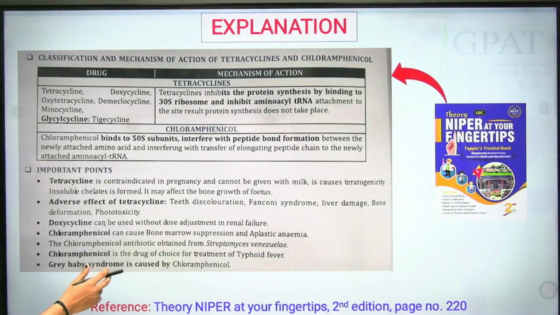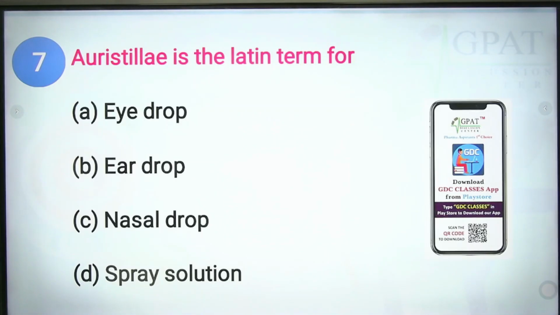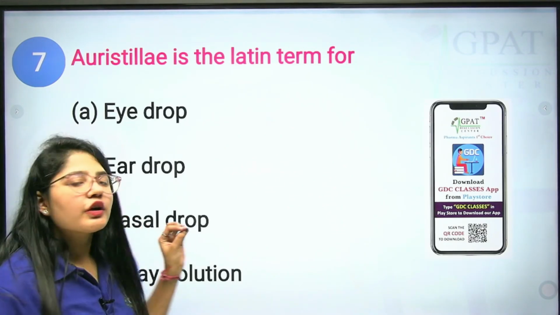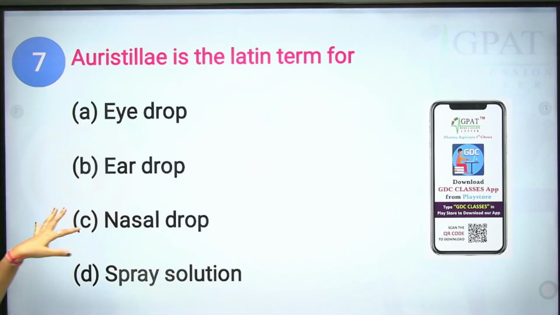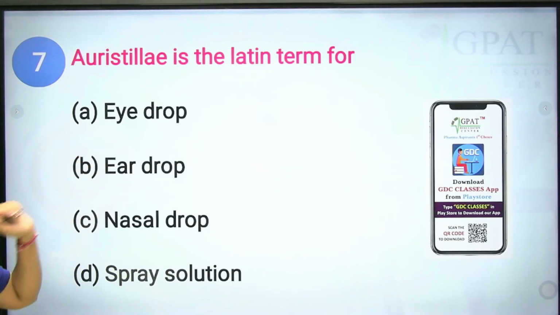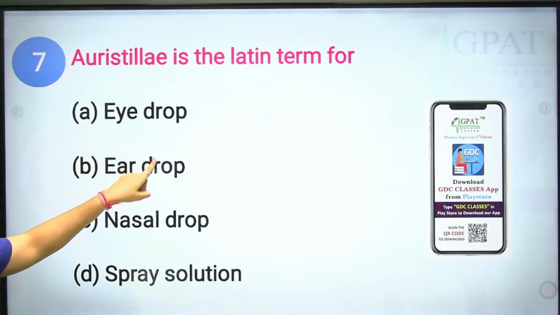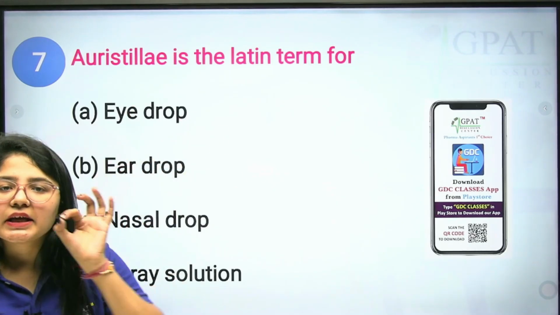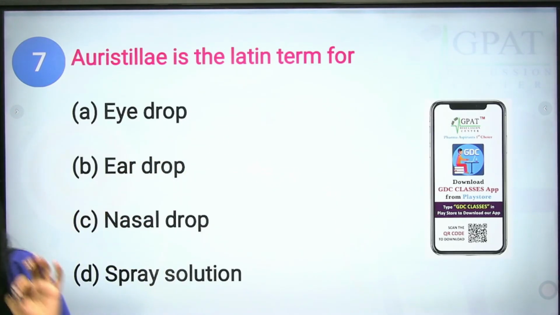Next is question number 7. Oristelli is the Latin term for. It is a Latin term for ear drop. Ori means ear, stelli means drop. Okay, eye drop. The Latin term for eye drop is Guttae ophthalmicae.